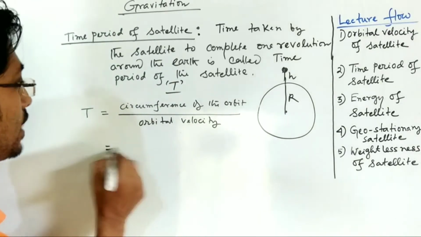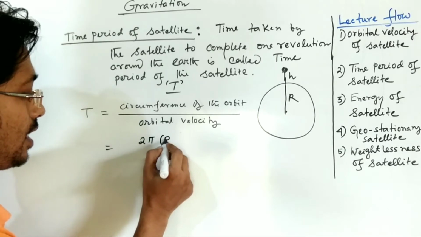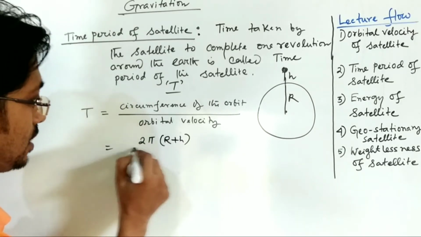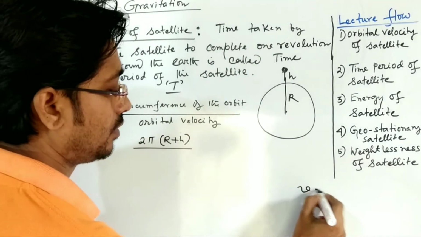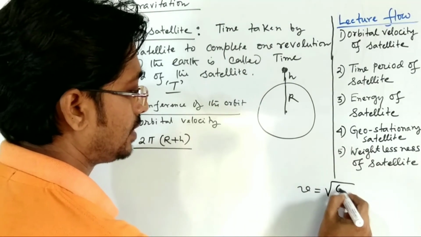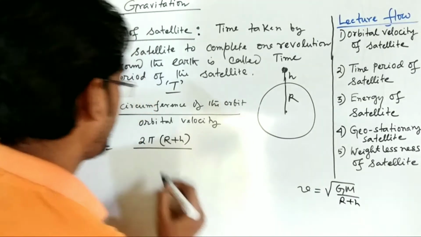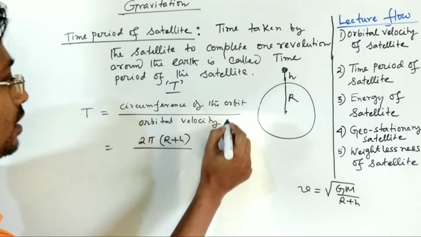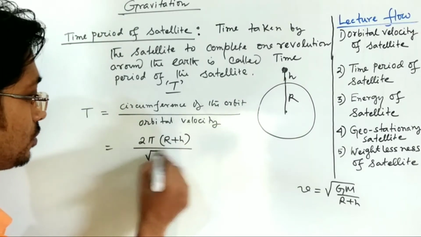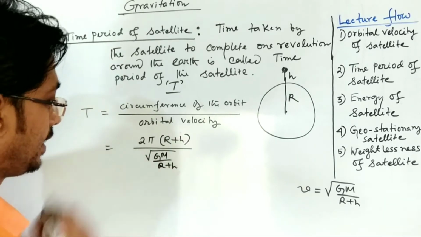So the circumference of the orbit will be 2 pi (r plus h), divided by the orbital velocity, which a few minutes ago we found out to be root of capital G M by (r plus h). So the orbital velocity will be v equals root GM by r plus h.